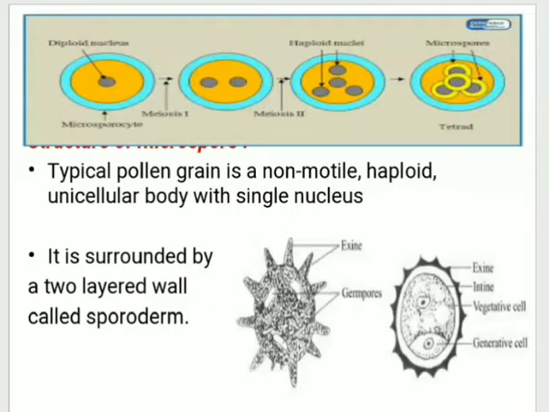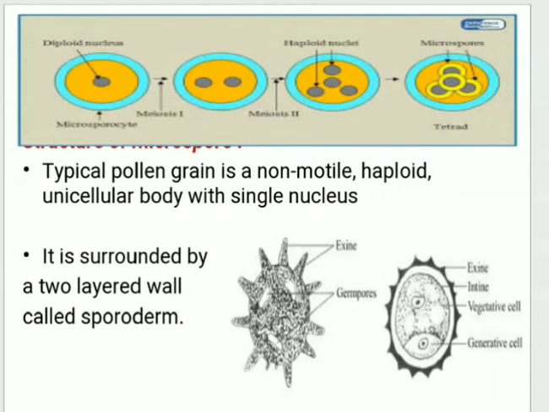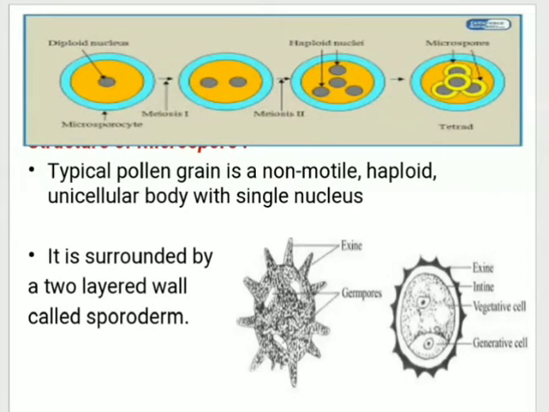So what is that pollen grain that we will see? The typical pollen grain is a non-motile haploid unicellular body with a single nucleus. In 11th, I think you have done the dissection of hibiscus flower. In that, the anther is allowed to tap over the slide, and you have observed it inside the microscope. You did the practical in 11th, where the anther from that hibiscus flower is tapped onto the slide, and by placing a cover slip, it was observed under the microscope.